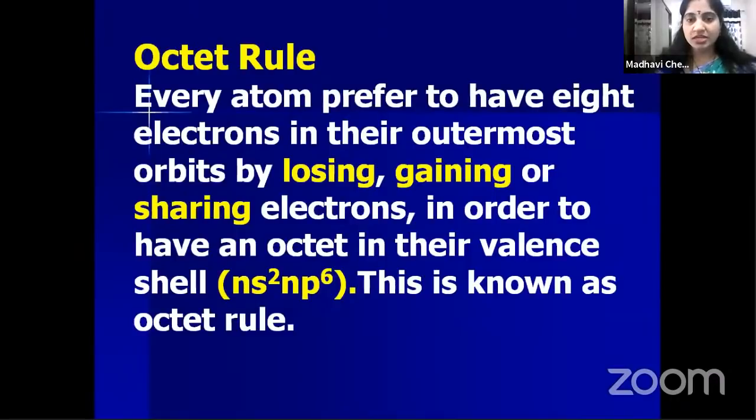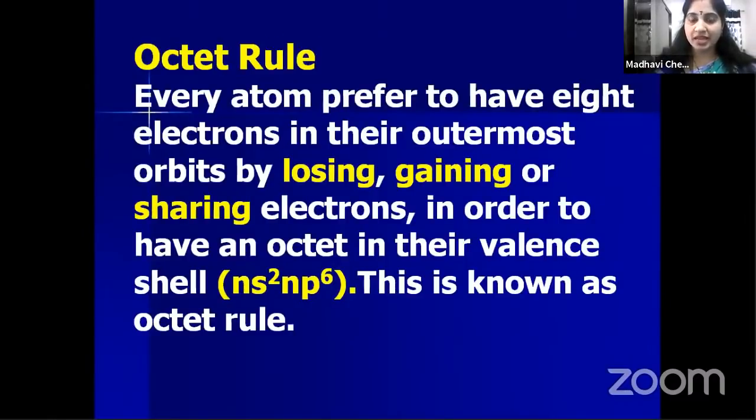What is an octet? 8 electrons in the valence shell. How do atoms get stability? Either by losing, gaining or sharing. In which case does losing and gaining of electrons take place? In ionic compounds. In ionic compounds, by losing or gaining, the atoms attain stability.